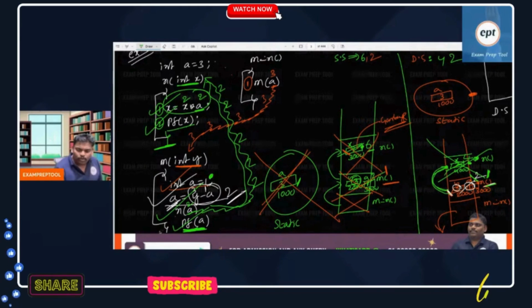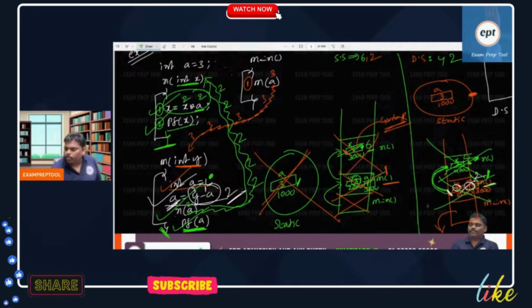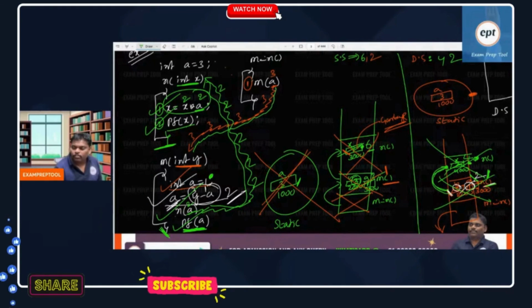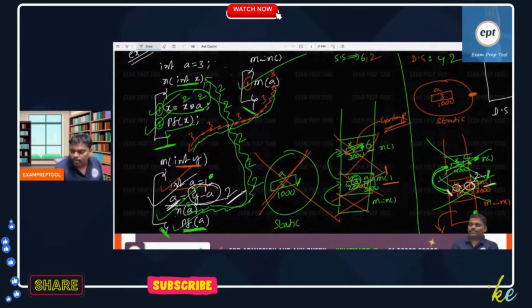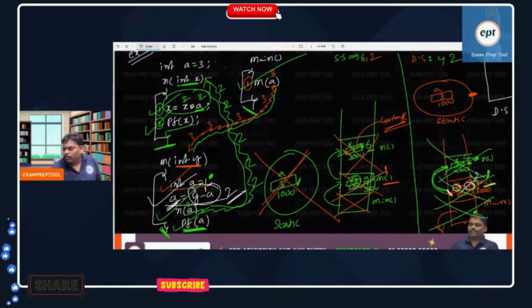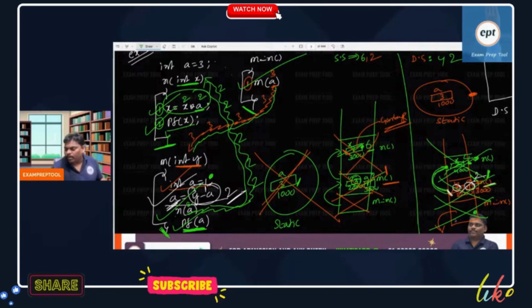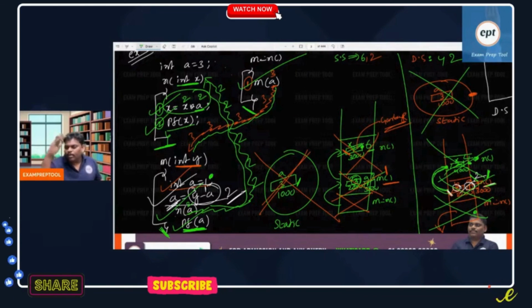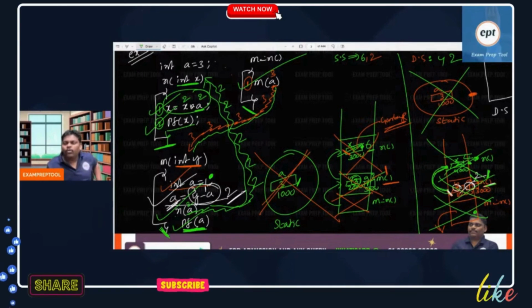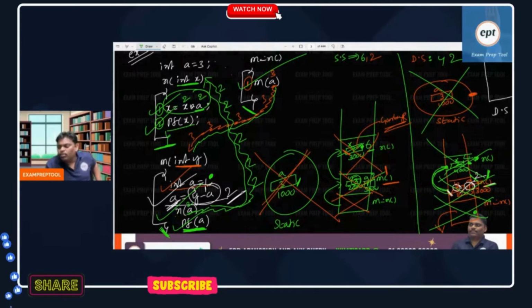After 2 printing is over, closed bracket, then m function also popped out. Whenever m function is over, control will come back to the place you came from. In the main program I am now. In the main program, first line purpose I came, first line over. Then main also over, main also popped out. Whenever main is popped out, everyone is over. Lastly, the static variable will say, I am also going. Static variable saying that everyone is over, I am also over. So static scoping answer is 6-2. Dynamic scoping answer is 4-2.